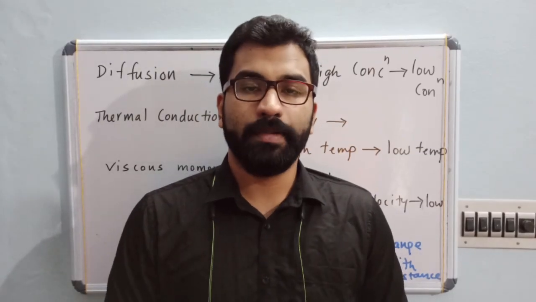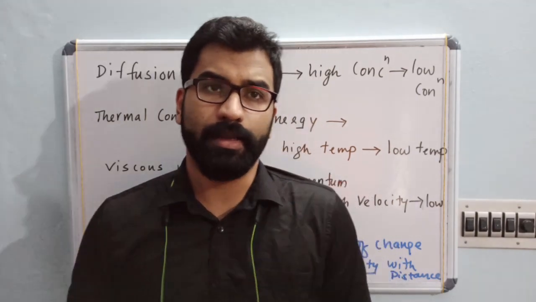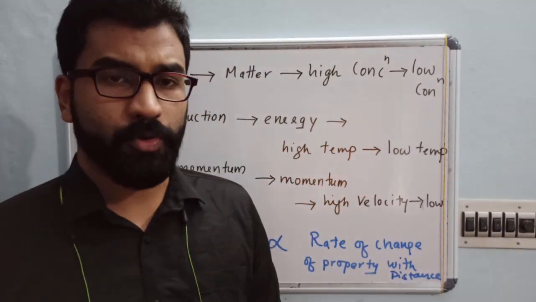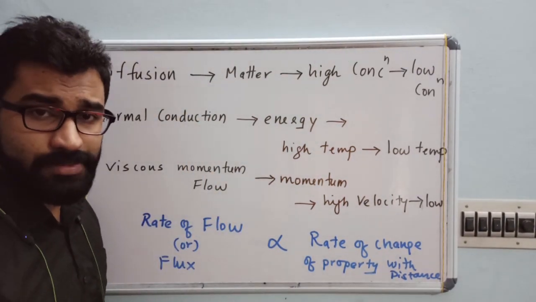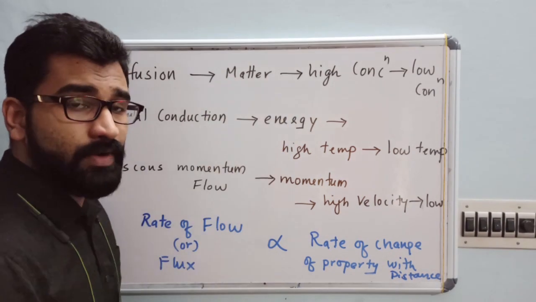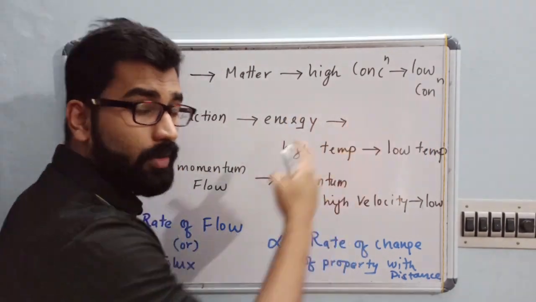Now we are going to explain the three transport processes or transport properties in detail. What is our first transport process? You can see here, diffusion. We consider mass transfer first. In diffusion, matter or mass is transferred from high concentration to low concentration.